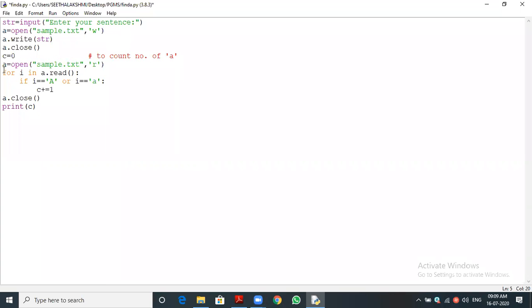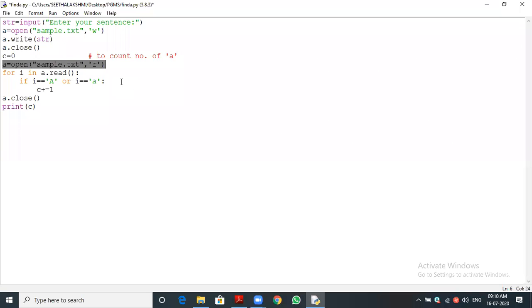Okay, then you can see a equal to, again we are using the same object. The previous object we opened, we closed, that's all. Now we are again opening the file. In which mode are we opening the file the second time? Read mode.